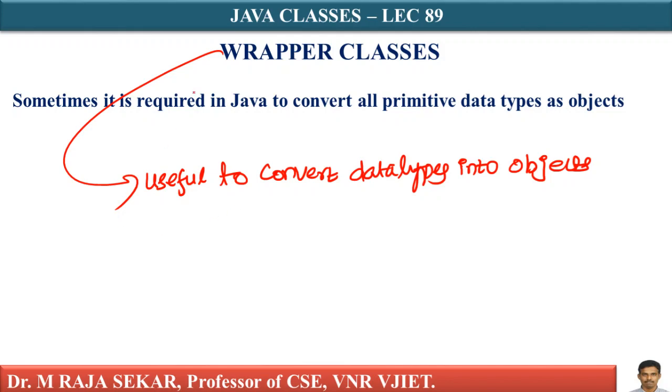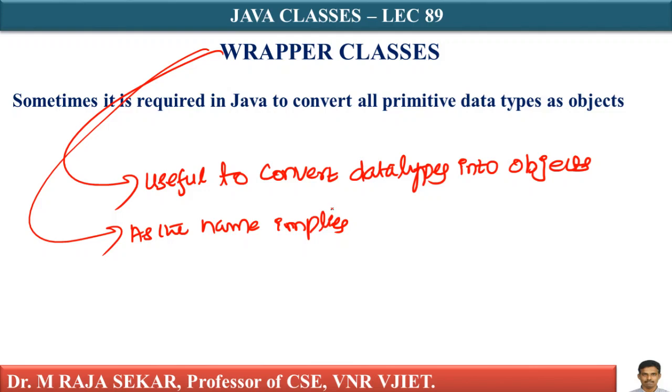As the name implies, wrapper classes wrap the data type as an object.